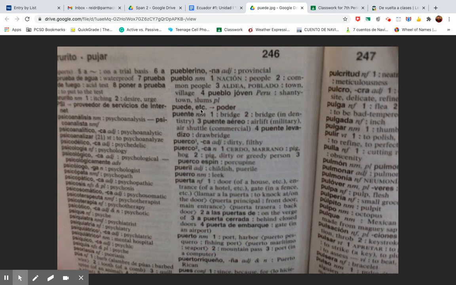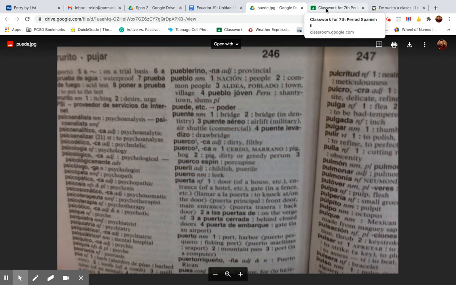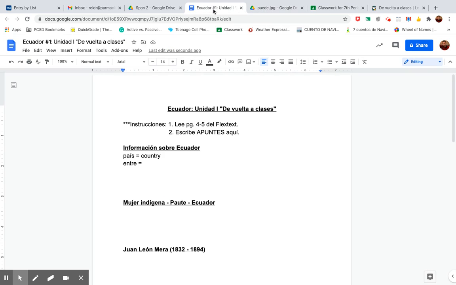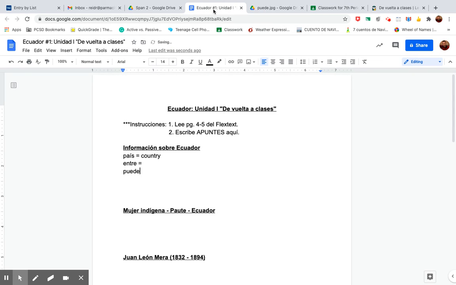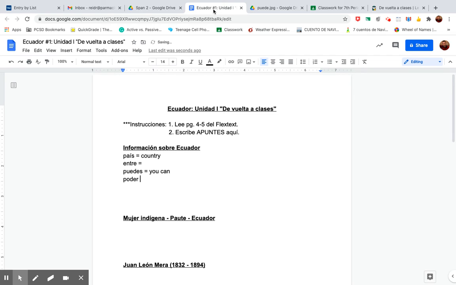That's close. It says etc. Oh, and then look at it. It says the infinitive here. Well, then you're supposed to look up that infinitive. Okay. I'm not going to be a huge stickler about what you take a note on. If you want to go like this, puedes equals you can, or if you want to write the infinitive, to be able to, either one is fine with me.